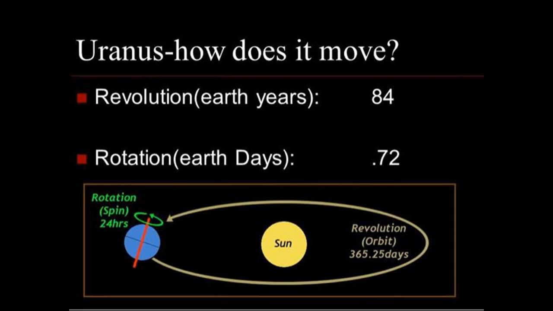Uranus, how does it move? Revolution time is 84 Earth years and rotation is 0.72 Earth days. It is also the third largest planet in our solar system, and it is a gas giant without any solid surface.